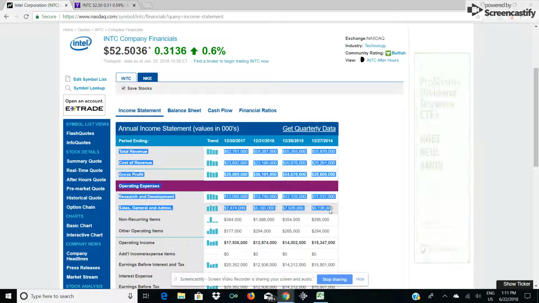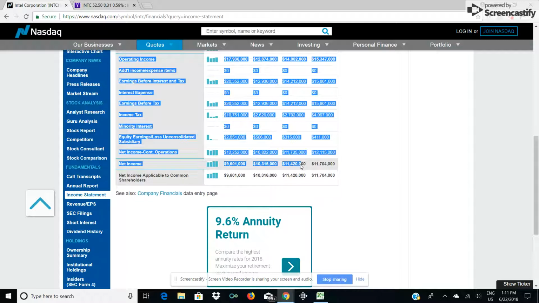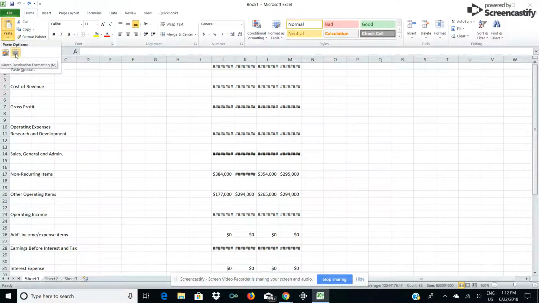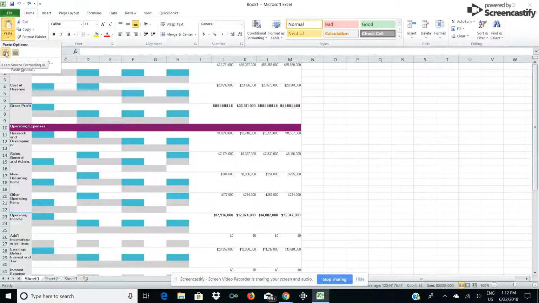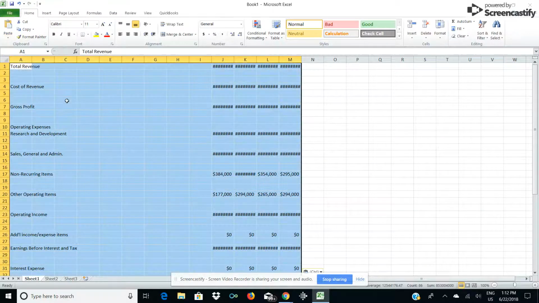Let's do a cut and paste of the information. And I want to do a cut and paste to an Excel spreadsheet. So I'm going to click down here to net income, total net income, and I'm working on a Windows-based computer, so I'm going to right-click and do a copy, and then I've got an open screen here for Excel, and I'm going to go up here to the paste functions, and I'm going to test it out to see which one looks best. This one I've got to do a lot of deleting for the colors, but here we have a really clean one, so we'll do that.